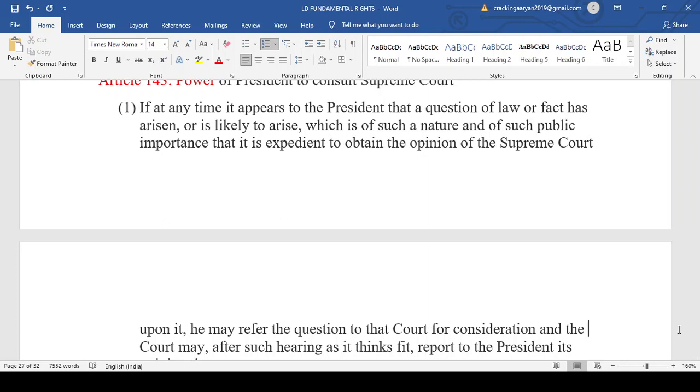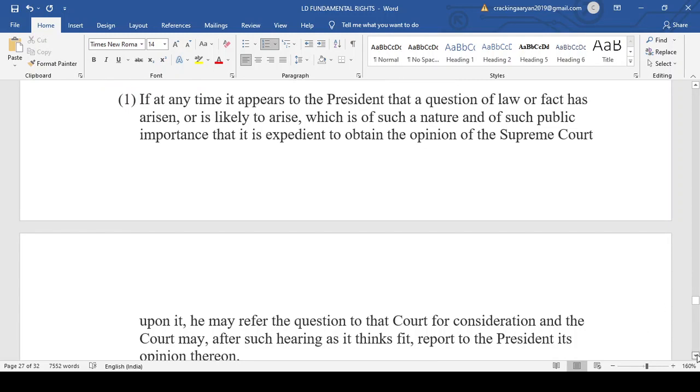But the President is not bound by the opinion given by the Supreme Court. The President may consult the Supreme Court, but it is not compulsory for the President to take the opinion on a question of fact or law into consideration.